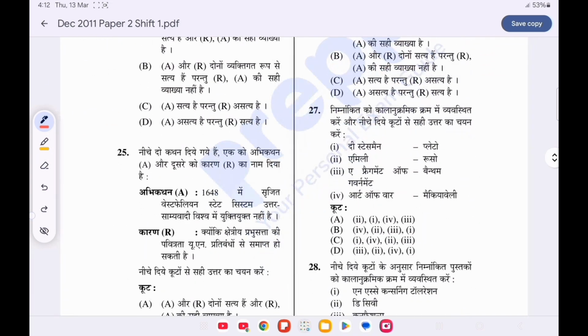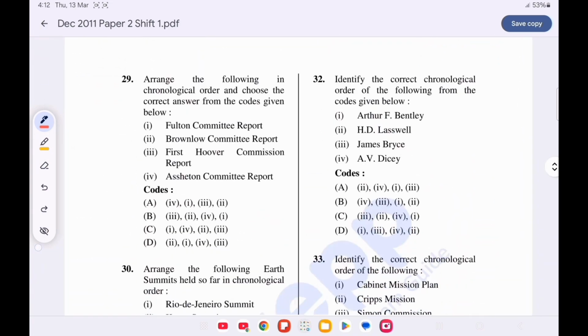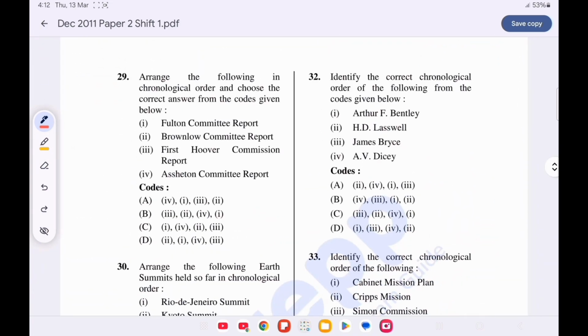Now next question number 29. Arrange the following in the chronological order and choose the correct answer from the codes given below. Option B is correct, but the chronology is wrong. So first is the Brownlow Committee report in 1937, then Ashton Committee report in 1944, then the first Hoover Commission report in 1947, and the last is Fulton Committee report in 1968.